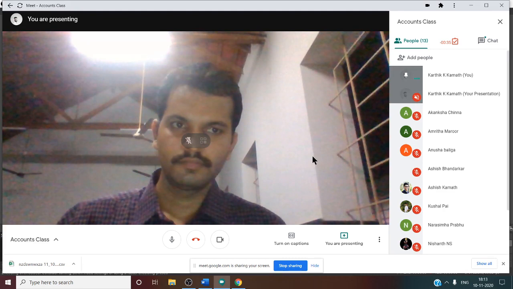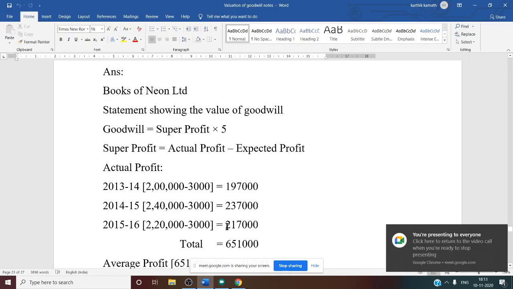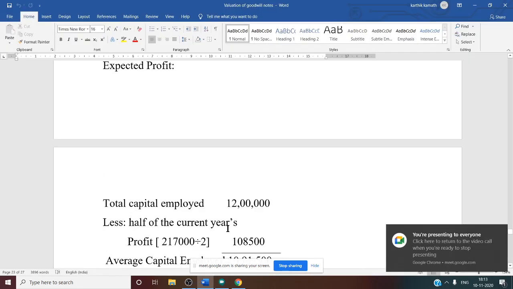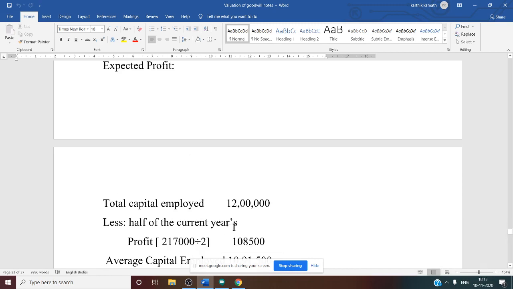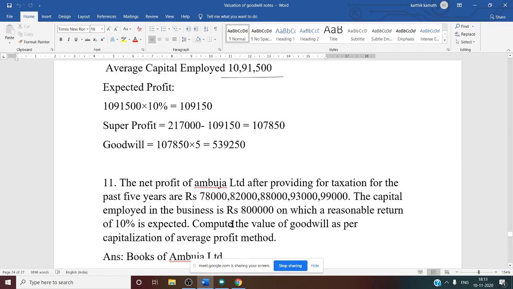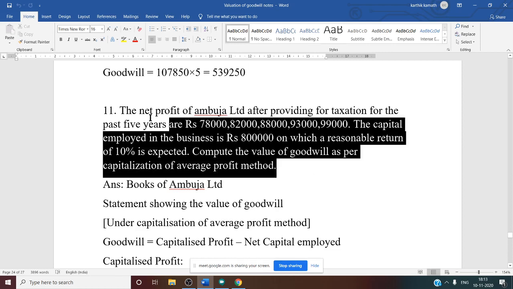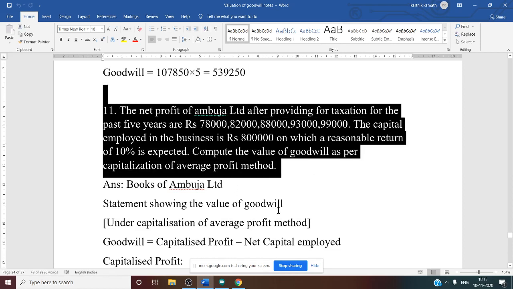Yes. Now you see problem number 11. Till now we have discussed 10 problems on valuation of goodwill. So let us see problem number 11. The net profit of Ambuja Limited after providing for taxation for the past 5 years are 78,000, 82,000, 88,000, 93,000, 99,000, respectively. So the last 5 years' profit is given.